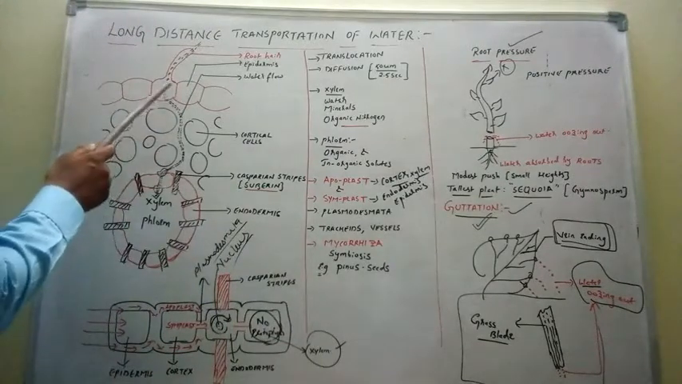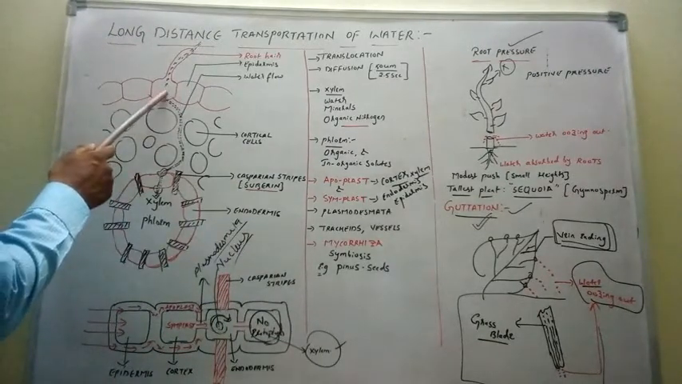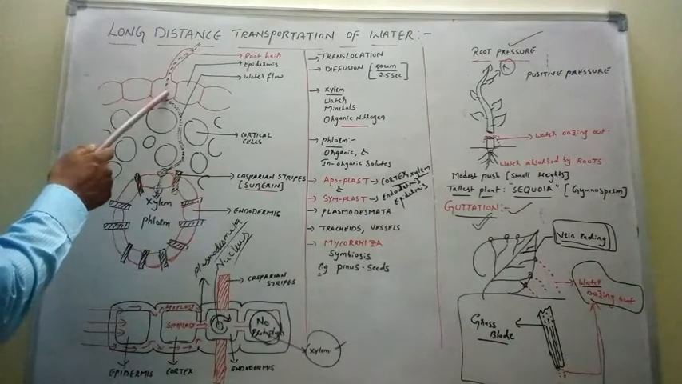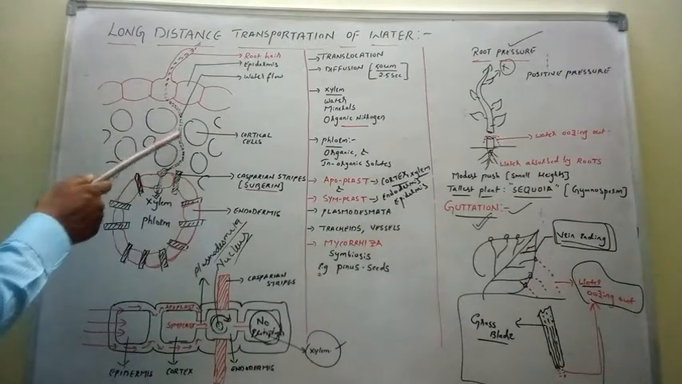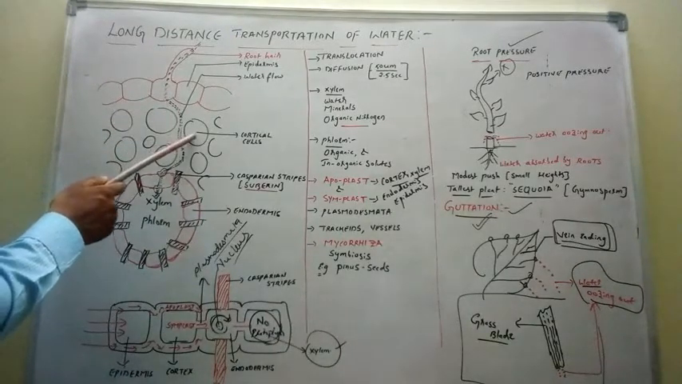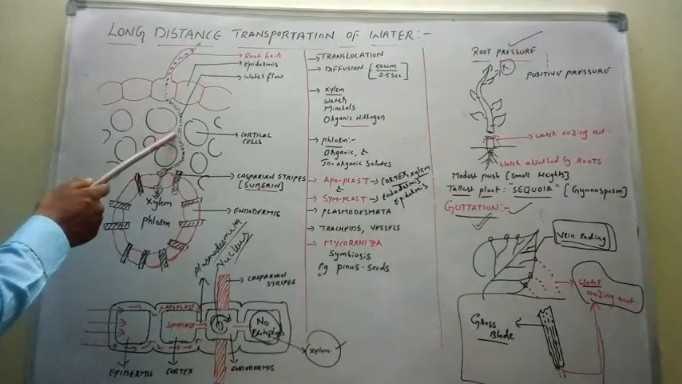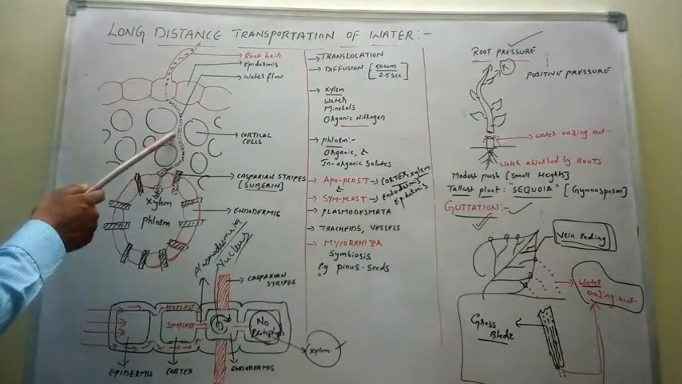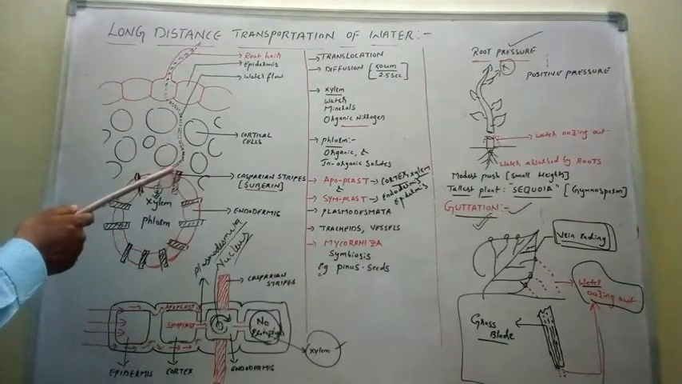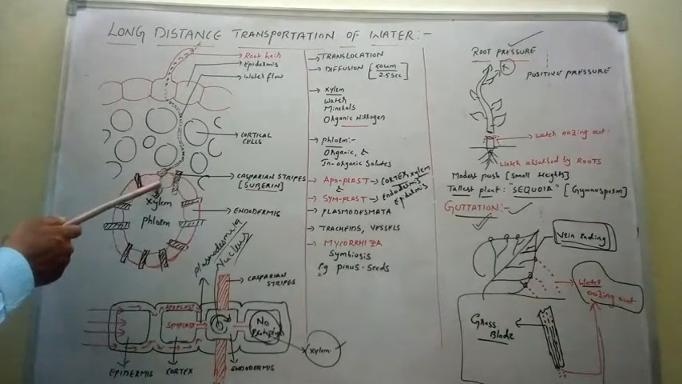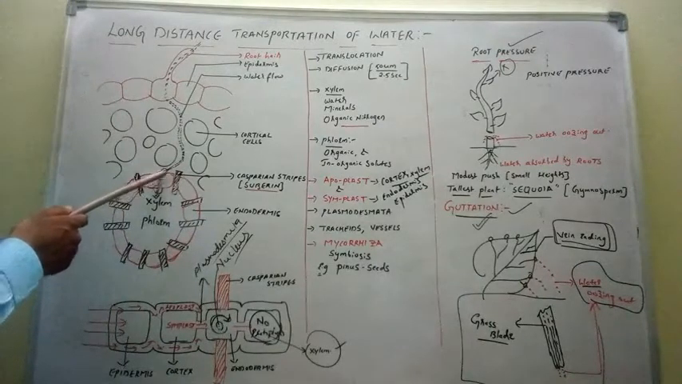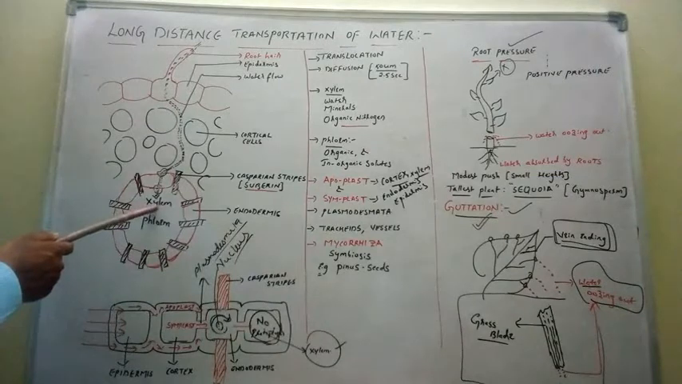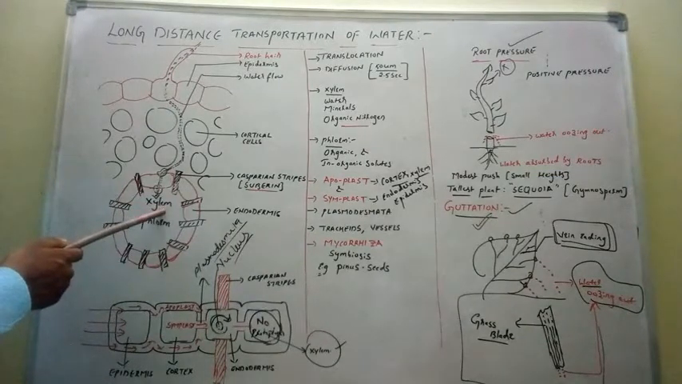Now, after entering the epidermis, the water crosses the epidermis and enters into the cortex region. These are the cortical cells. The space present in between two cortical cells is called intercellular space. Next, the water crosses the cortex and enters the endodermis. The water crosses the endodermis and enters into the xylem. So the xylem is the main conducting channel for the water.